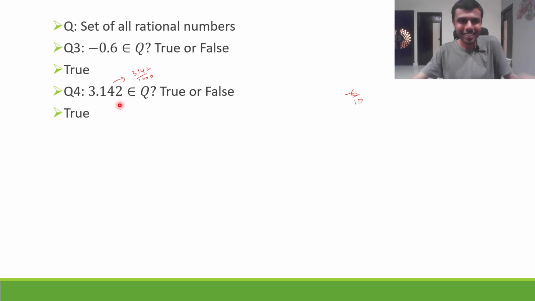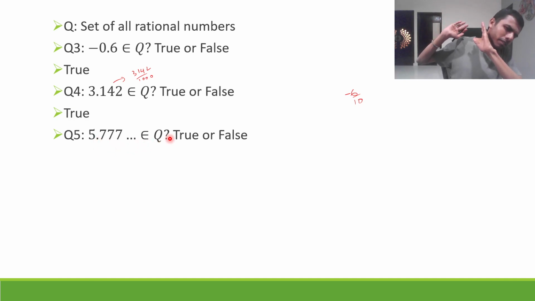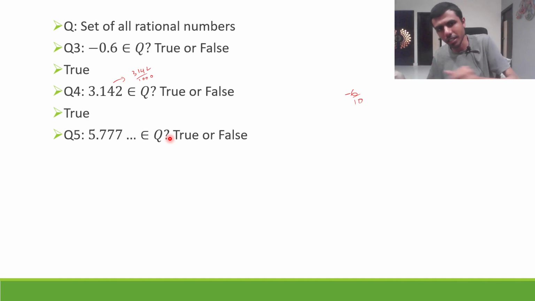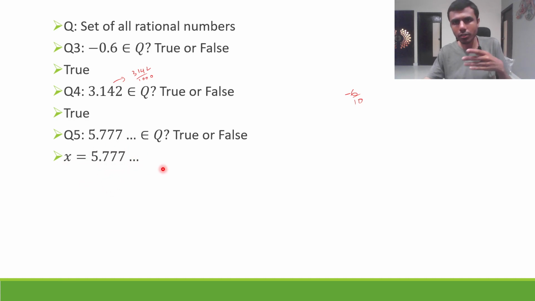Now question 5 is interesting. 5.77777777 goes on and on. It belongs to Q, true or false? It actually belongs to Q. Let's say x is 5.777 recurring.